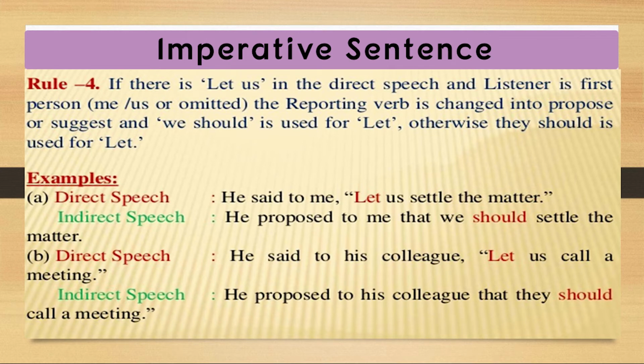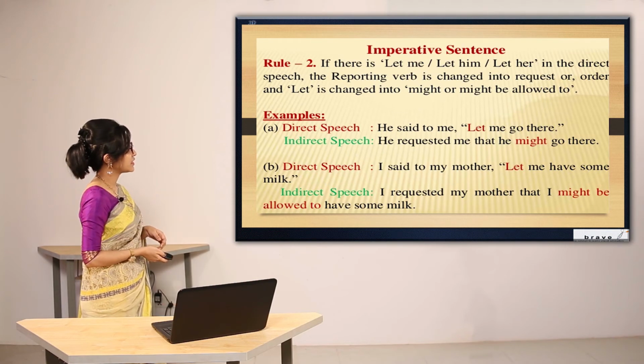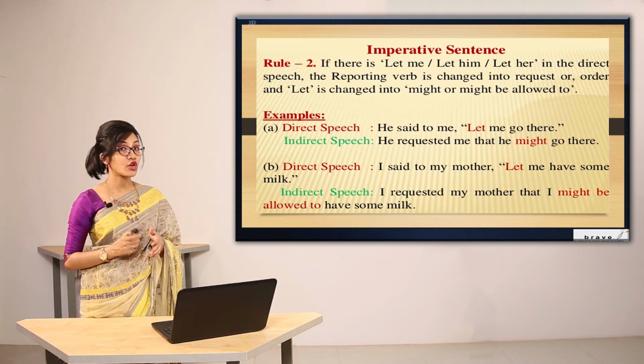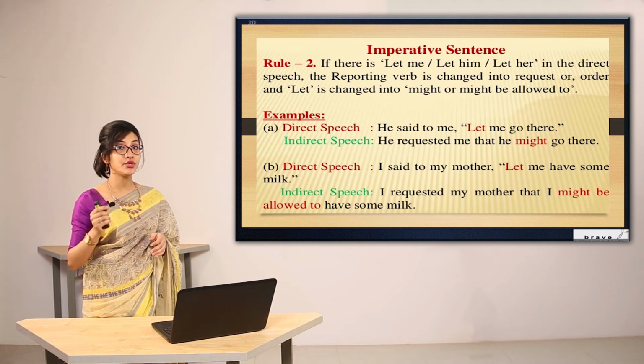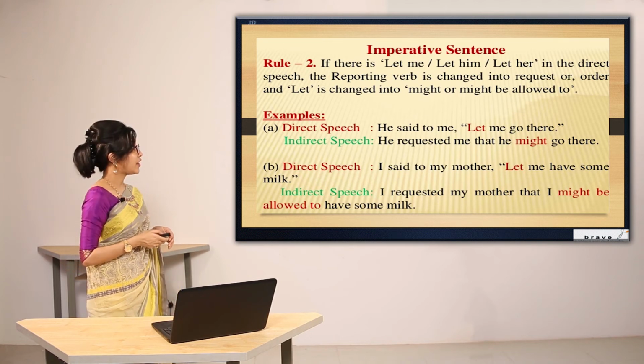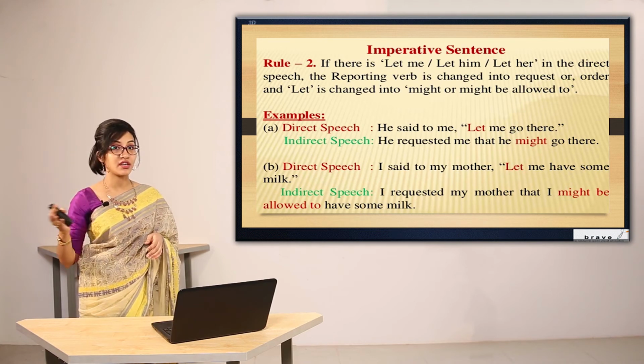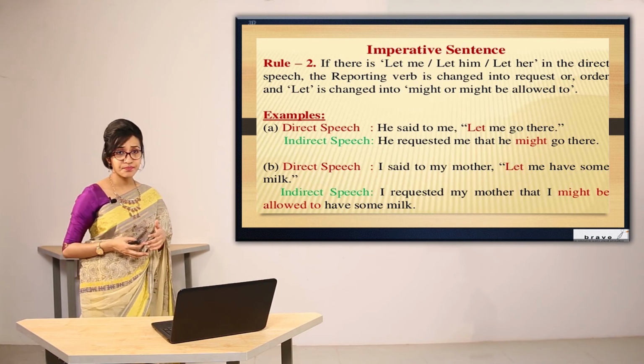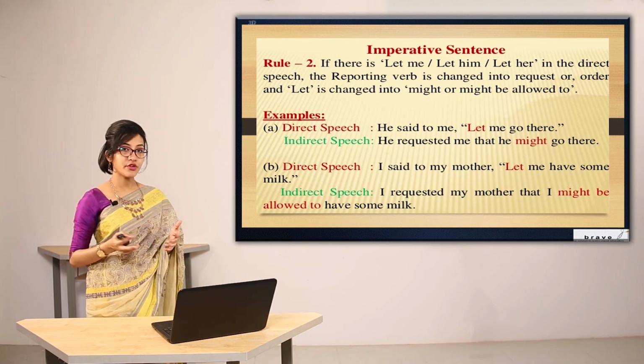Second one, he said to his colleague, let us call a meeting. The answer in indirect speech is going to be, he proposed to his colleague that they should call a meeting. Now these two rules I have shown you here of let are somehow a bit difficult compared to other rules, so you have to keep this in mind. I am going to repeat it once again. If you have let, you are not going to use to here, you are going to use that as a connective. And if you have let me, let him or let her, you are going to use might or might be allowed to. And if you have let us or let them, you are going to use should.